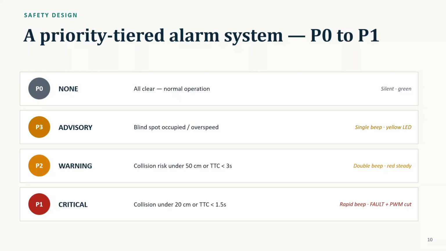The project follows four levels of safety. P0 means normal operation, P3 means advisory warning, P2 indicates a warning where the driver should take action, and finally P1 is the critical level. At this stage, the system enters the fault state to prevent accidents.